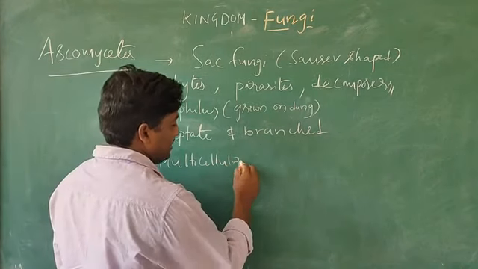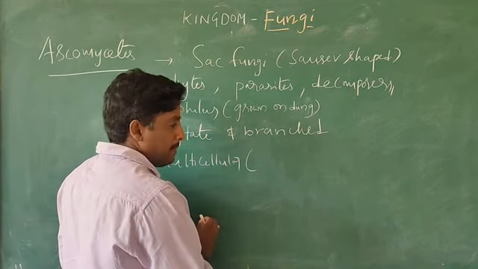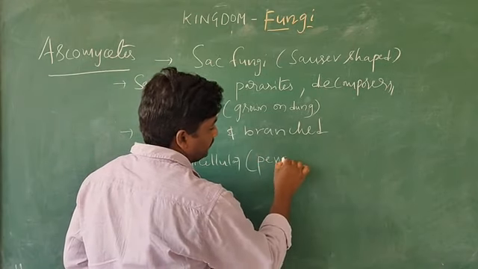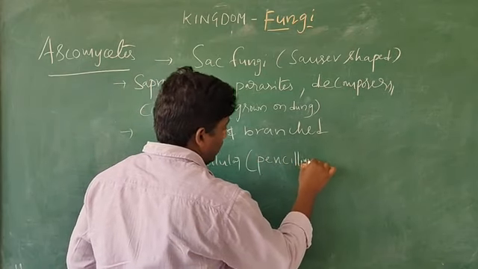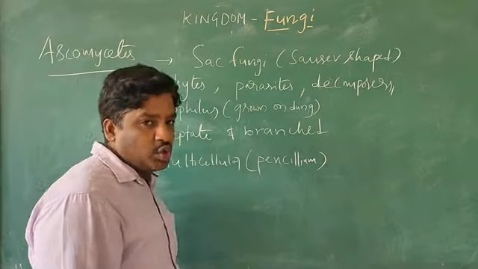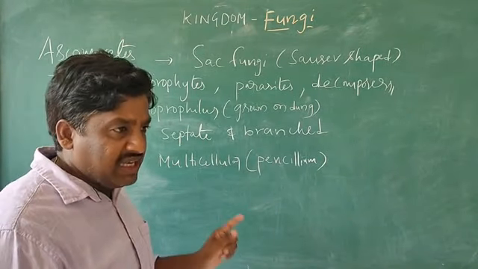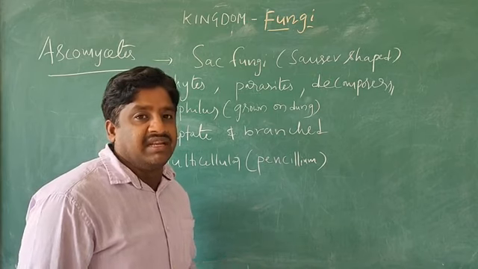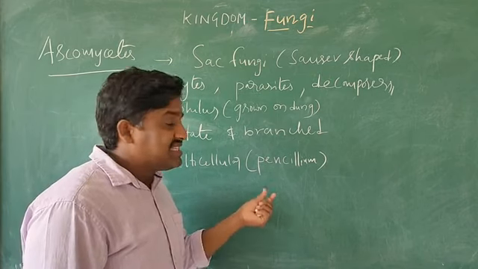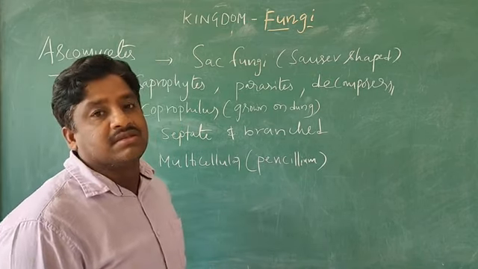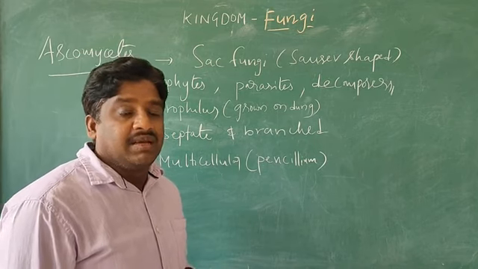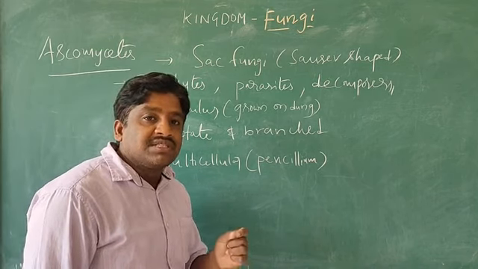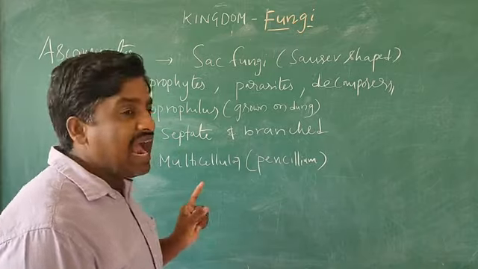Multicellular means, for example here you can see Penicillium. Already in the features I told you Penicillium can produce the antibiotic penicillin. That means Penicillium notatum, a specific species, produces the antibiotic.